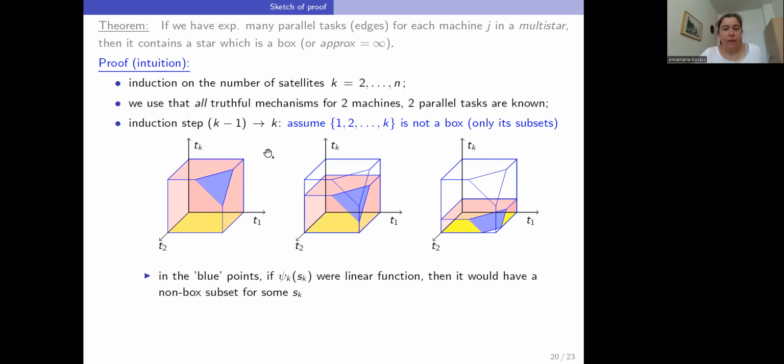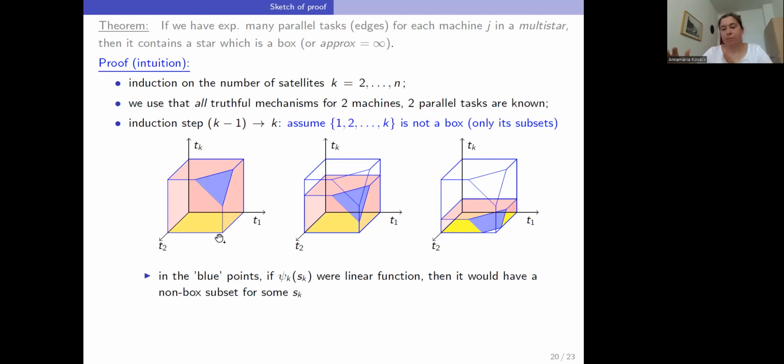The proof is by induction on the number of satellites, and the proof also uses that for very small instances, for 2 by 2 matrices, we know exactly which are the weakly monotone allocations, because these have been characterized. Now in the induction step, we consider a set of tasks which is a star, and so that all of its proper subsets are stars that are boxes.